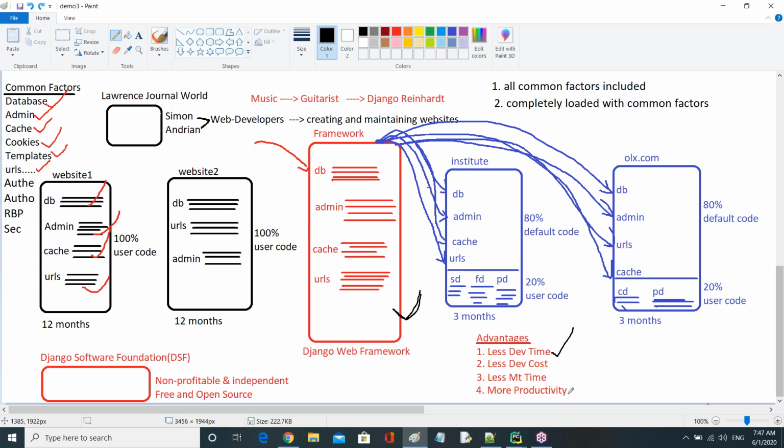And the question is, what is the meaning of productivity? Productivity means, all of you observe, guys, getting more results within less time and with less cost is called productivity. Getting more output within less time with less cost is called productivity.